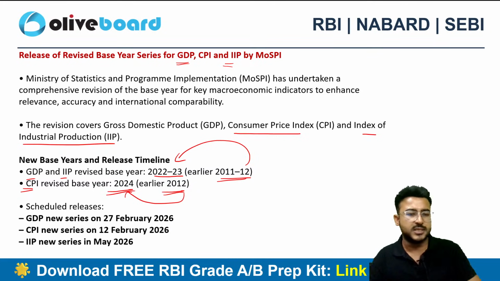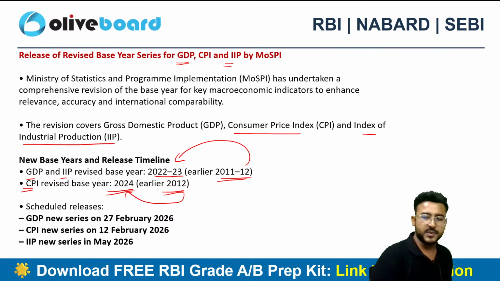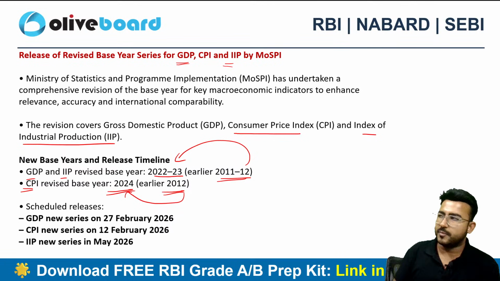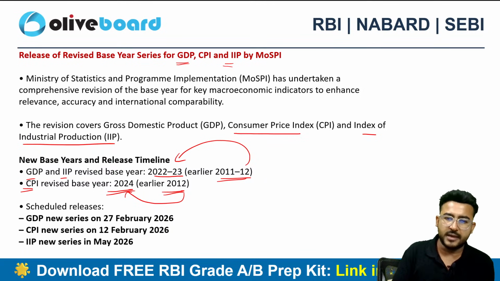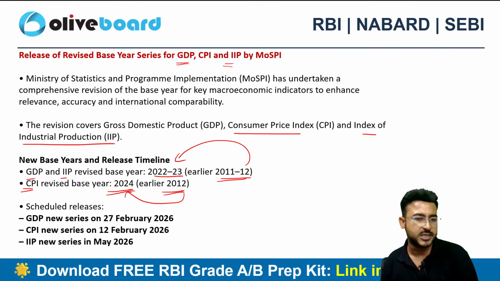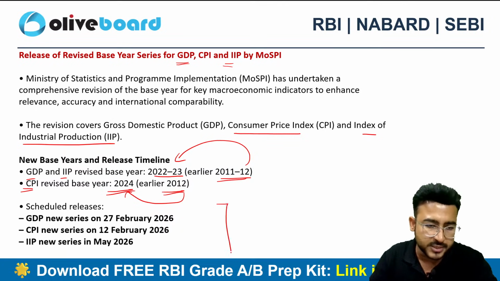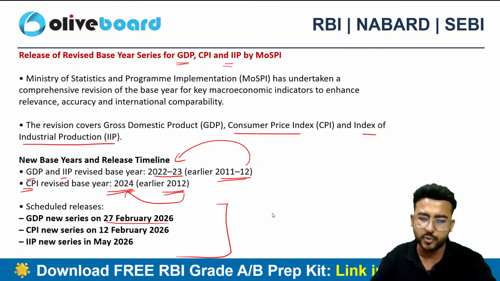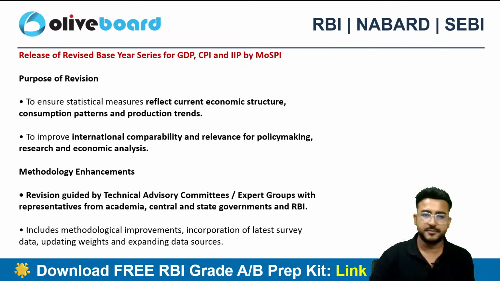So there is a change in the base year. Why? Because 2012 has been quite a while. That's why there are so many recent changes. The entire economy changed, right? 2012 is too old. So that's why there is a base year revision in the GDP, IIP as well as the CPI. The scheduled release for GDP, the new series will be released on 27th of February and so on. You don't have to remember the dates. Please don't remember the dates.